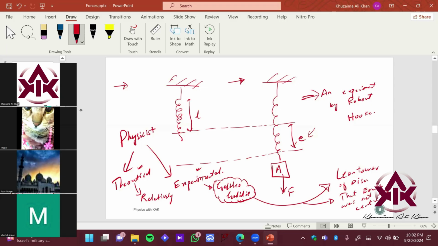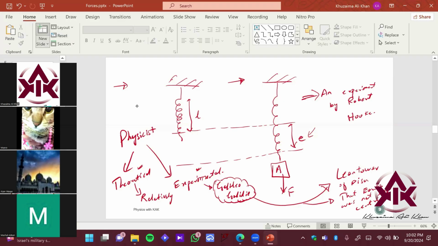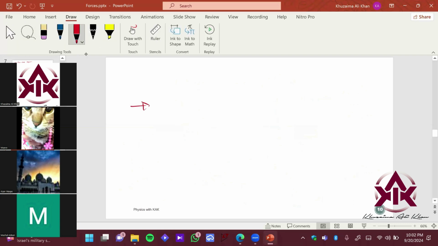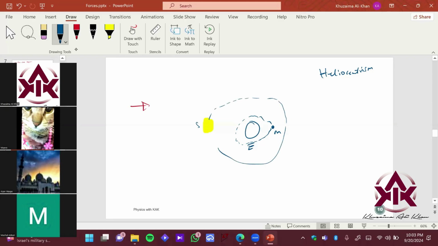Let me just quickly tell you the story of Galileo Galilei. Before there was any telescope, before there was any technology, people used to think that our Earth is the center, and the sun and the moon used to rotate around the Earth. This was called heliocentrism. So we used to think that Earth is the center, and the sun, the moon and all the other planets used to rotate around the Earth.